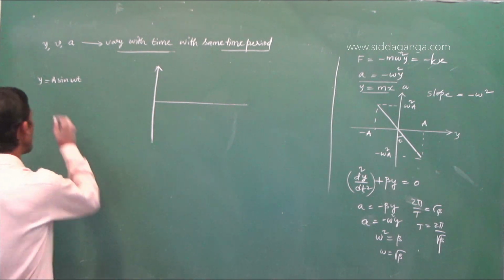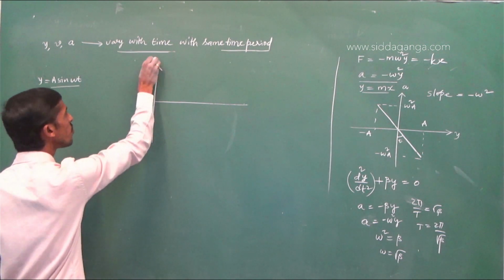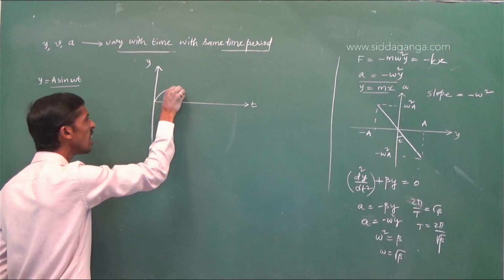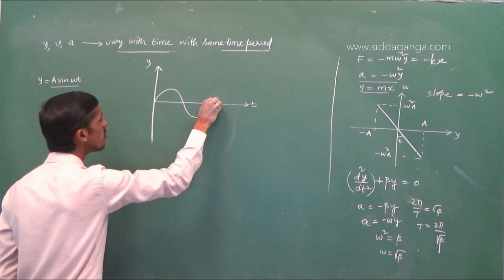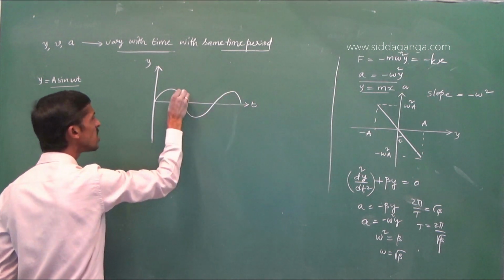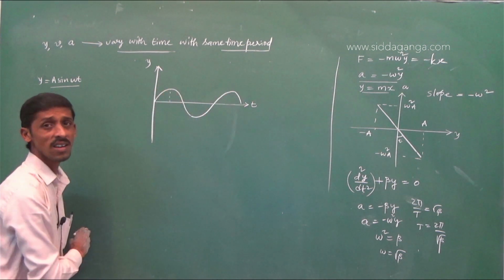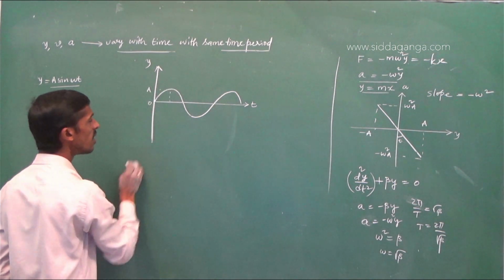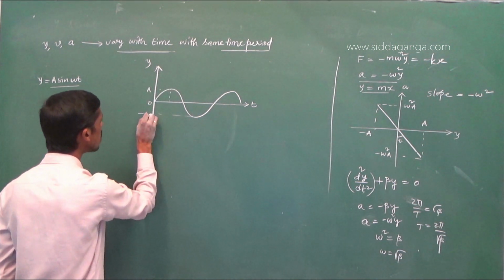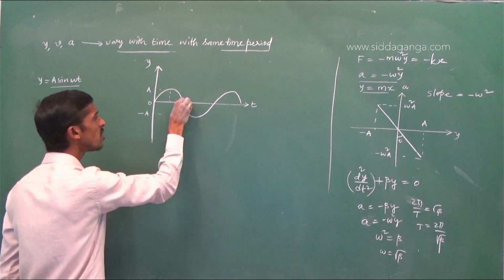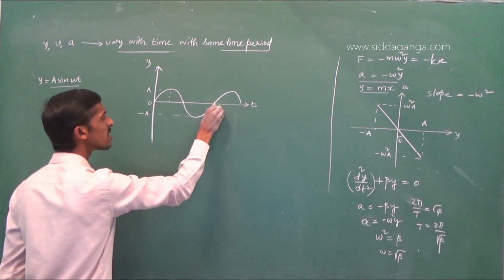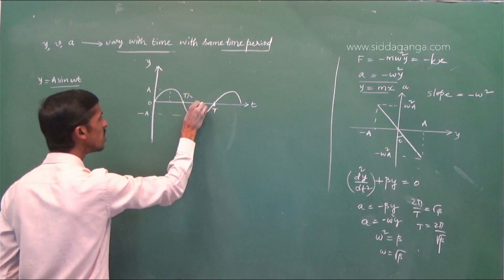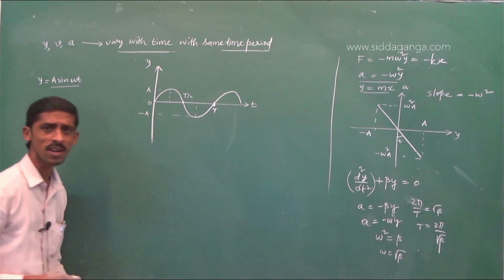Now, the displacement versus time graph, the graphical representation, if motion is considered from the equilibrium position, what is the maximum displacement? A. On either side you can see plus A, minus A. So for one complete cycle time will be T, for half of the cycle T by 2. This is how you can represent displacement.